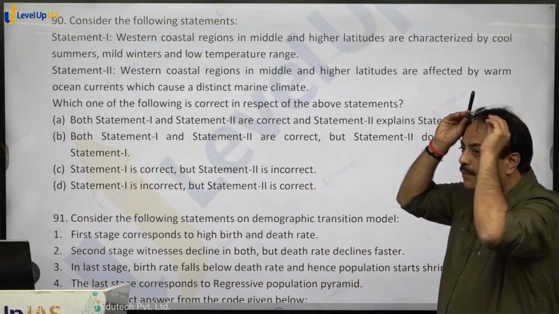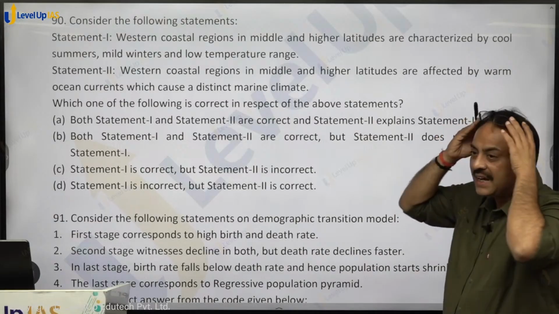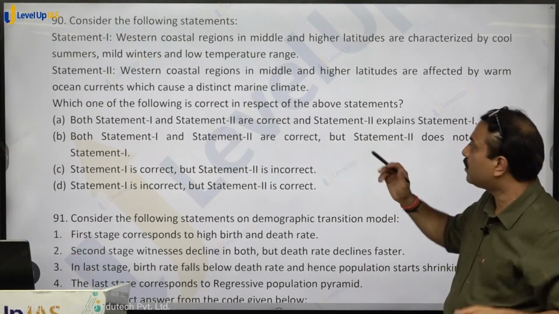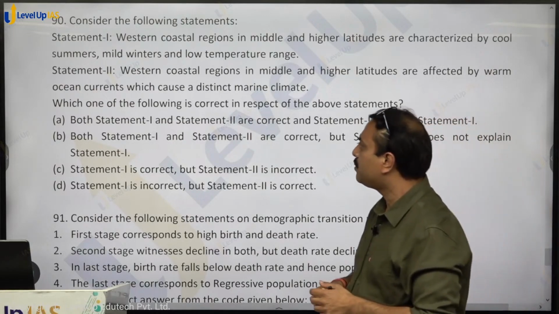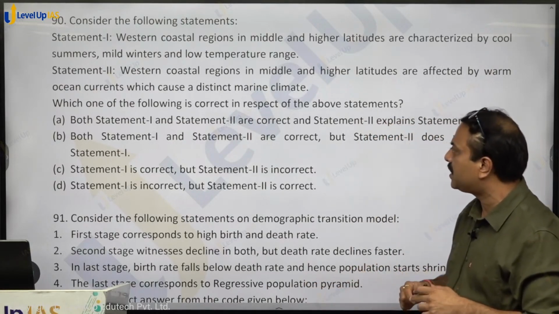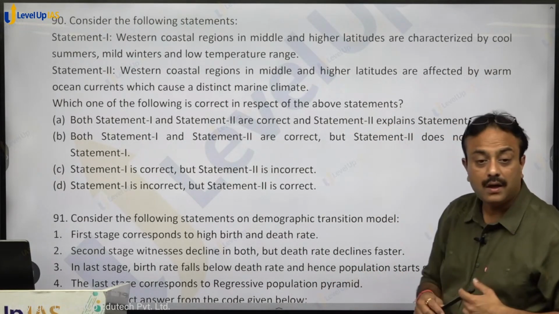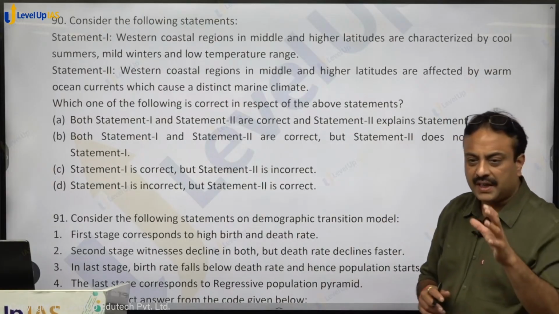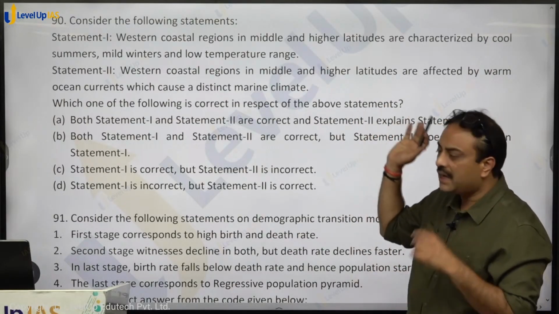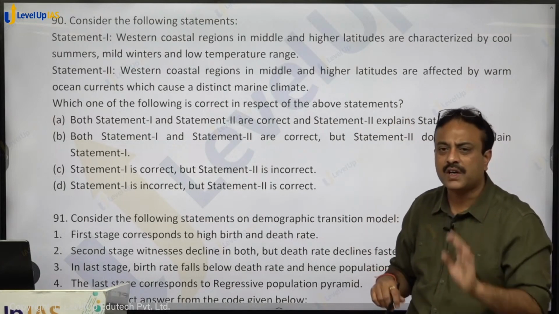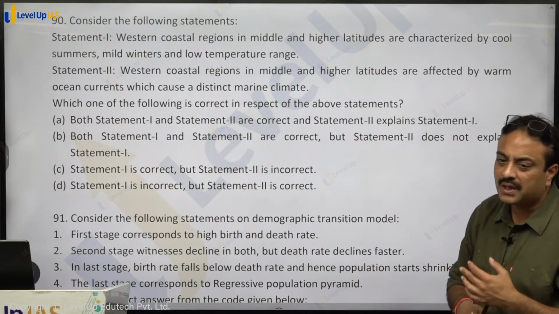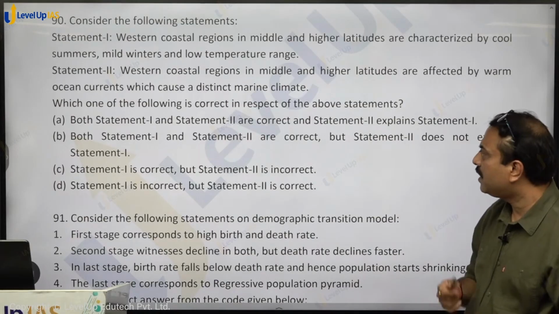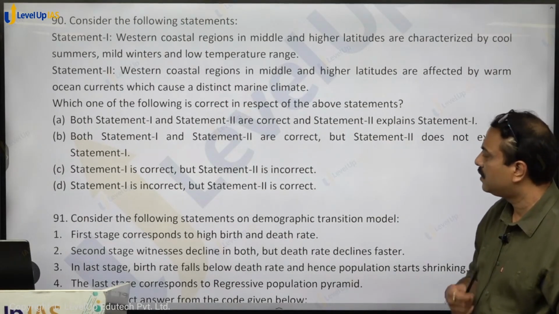Western coastal regions in middle and higher latitudes are characterized by cool summers, mild winters and low temperature range. Imagine any western coastal region, middle latitude or higher latitude, on any continent. They are characterized by cool summer, mild winter and low temperature range.